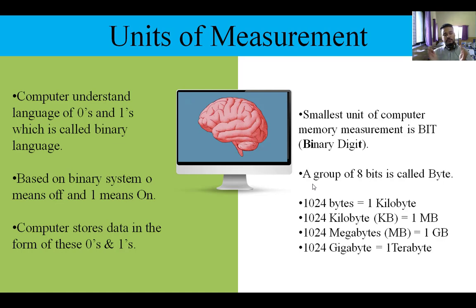Now, when we collect 8 bits together, it becomes 1 byte. What will it become? It will become 1 byte. Now, when 1024 bytes come together, they make 1 kilobyte. Likewise, 1024 kilobytes is equal to 1 megabyte. 1024 megabytes is equal to 1 gigabyte, and 1024 gigabytes is equal to 1 terabyte.